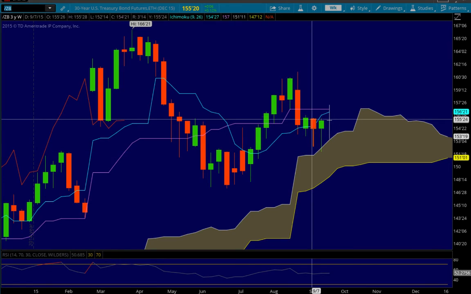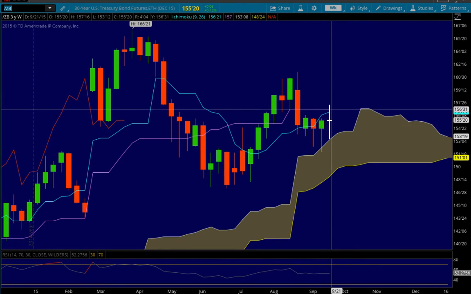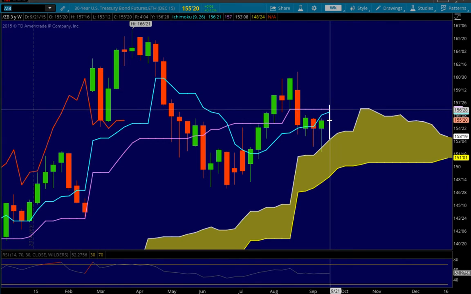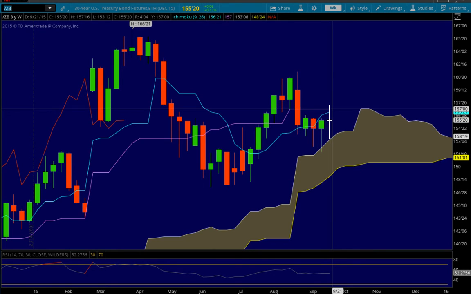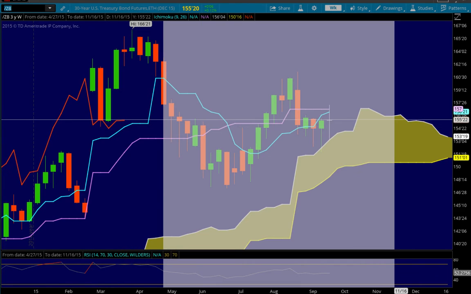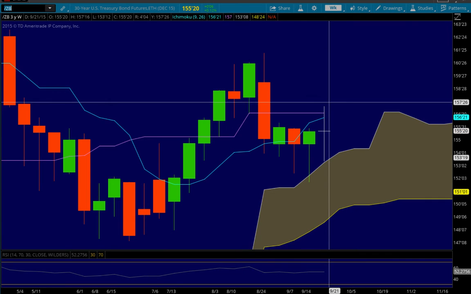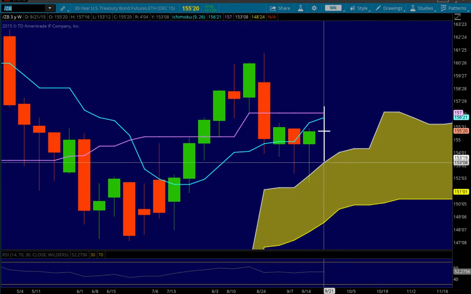Looking at ZB, we see that we came in, tested the cloud, put a bounce in off the cloud, came back up, and I actually was very interested in shorting this flat Kijun-sen area, and it worked out pretty well. Did go a little bit higher than I would have liked over the Kijun-sen, but let me zoom in a little bit more. We did close in a very long-legged doji type pattern. We are in an uptrend, as we did put in a higher high and a higher low from last week.